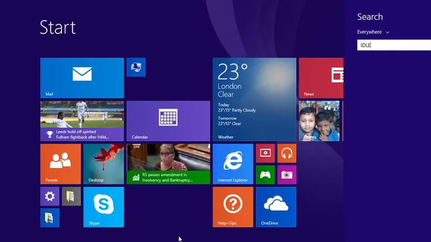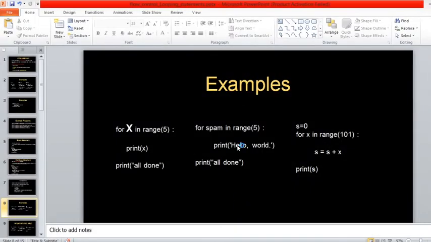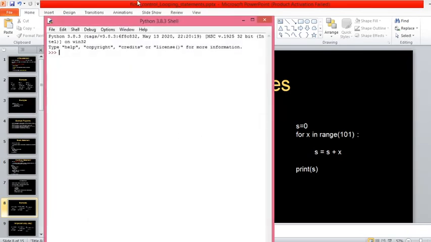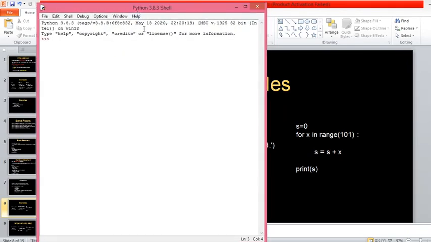Start the IDLE. Now type the for loop. I will take a variable x and then keyword in. You can see the difference in colors.